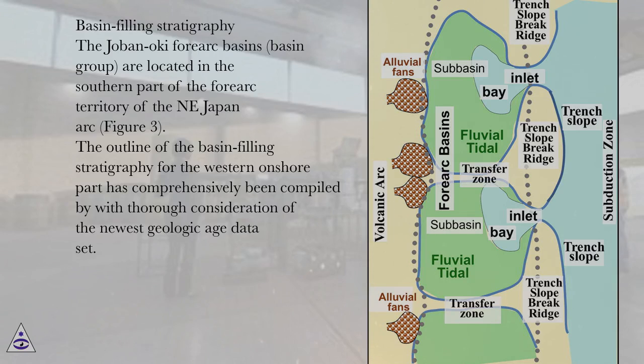Basin filling stratigraphy. The Joban-Oki Forearc basins group is located in the southern part of the Forearc territory of the Nihon Arc, Figure 3. The outline of the basin filling stratigraphy for the western onshore part has comprehensively been compiled with thorough consideration of the newest geologic age data set.